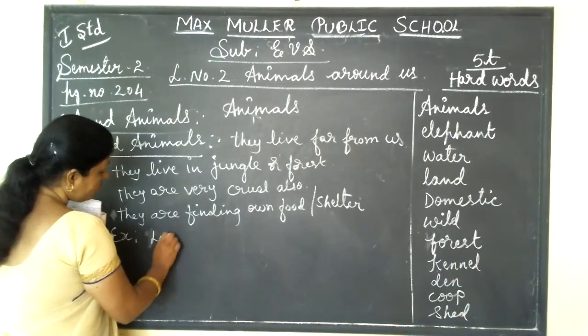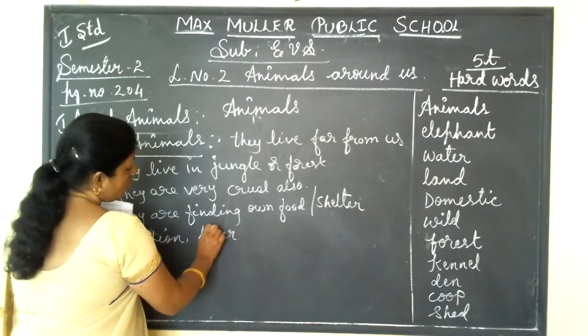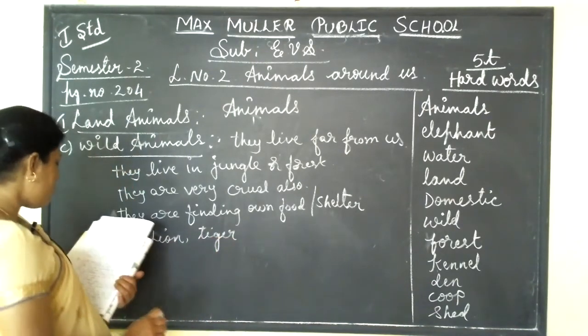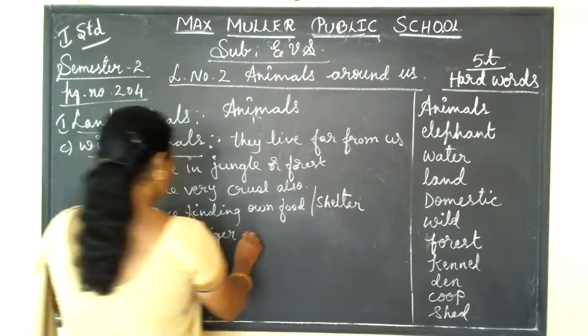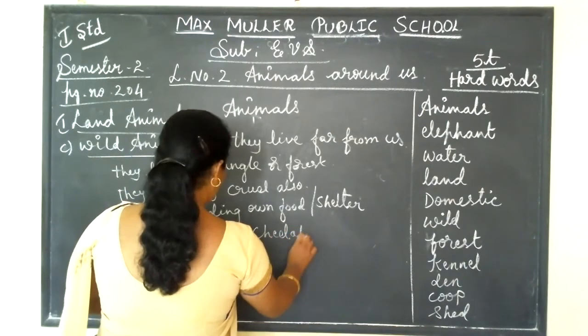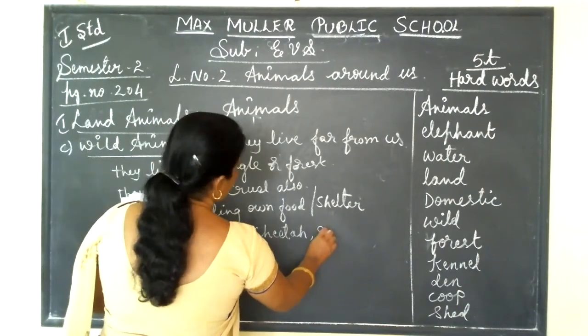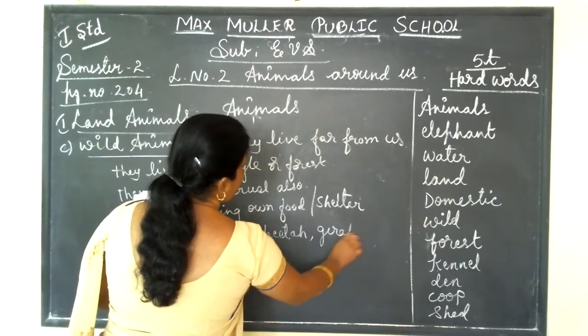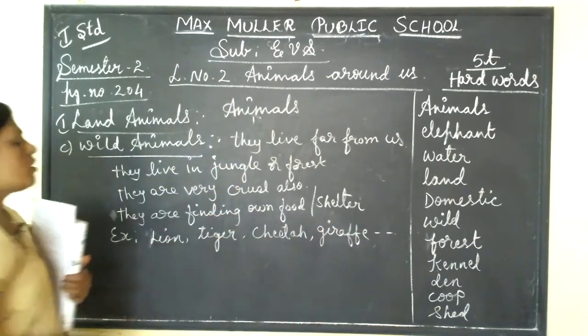Lion, tiger, cheetah, hippopotamus. These are all wild animals. Giraffe, elephant, etc. So these are all wild animals.